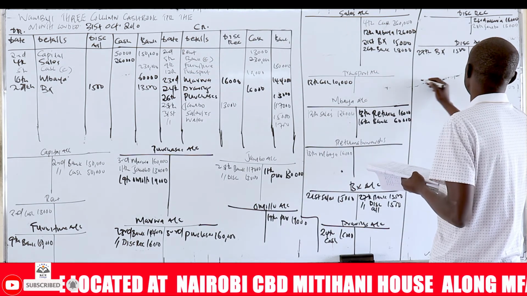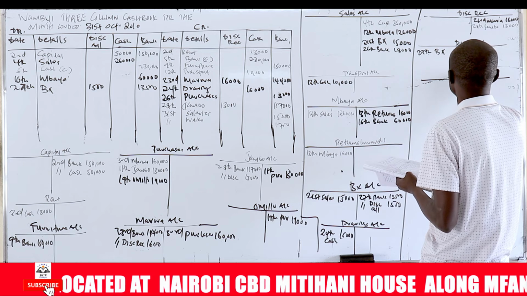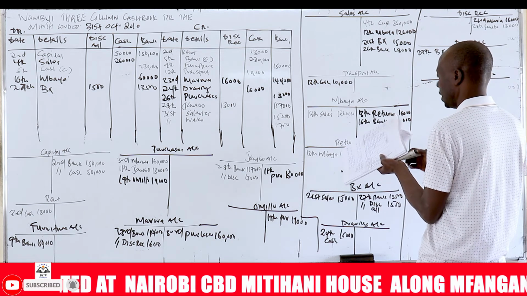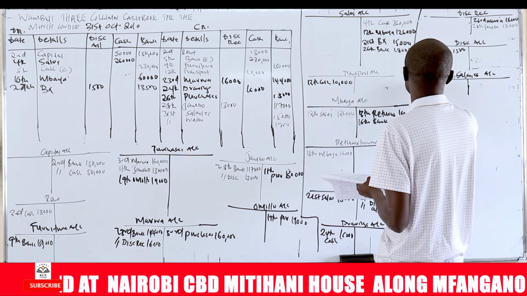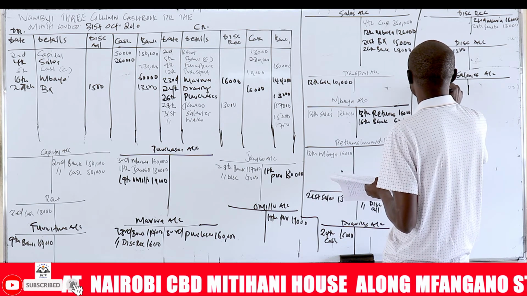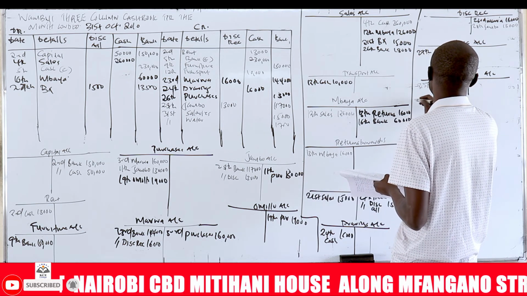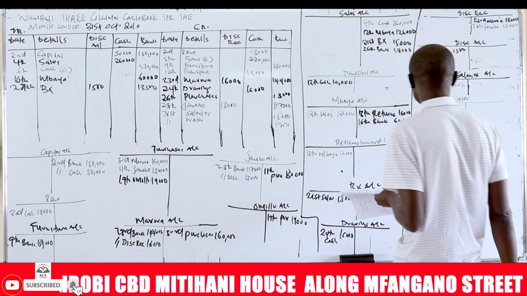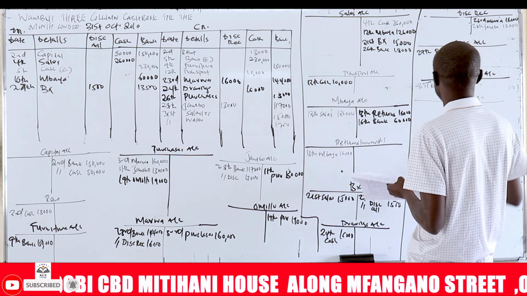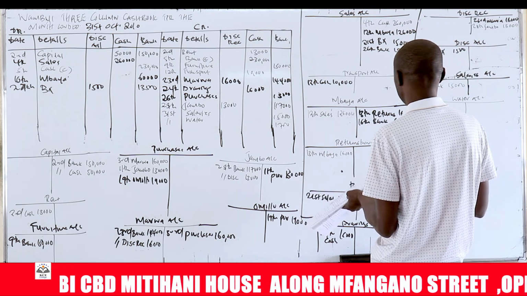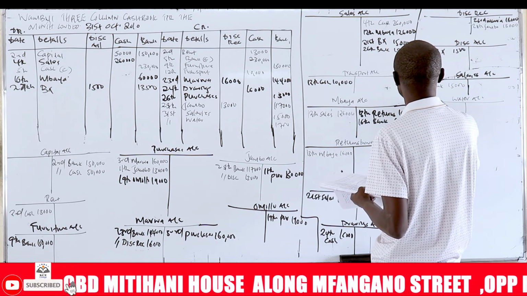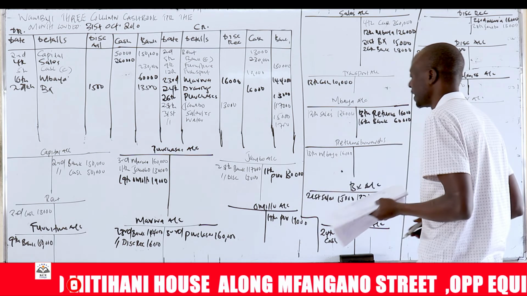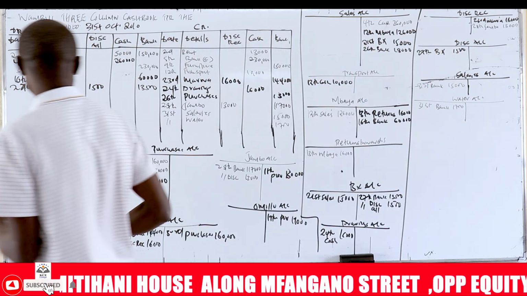So here we're going to have a salaries account, and we're going to say 31st, bank, 15,000. And you're also going to have a water account, and we say 31st, bank, 1,700. So that is the end of our posting.